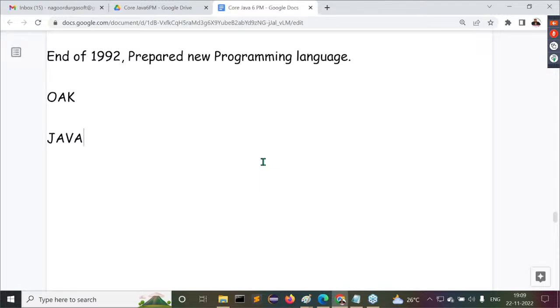And unfortunately, some people outside are trying to give an abbreviation for Java, JAVA. Don't fall for that abbreviation. That is fake information. I checked the total documentation of Java, and I am telling you, no abbreviation is available for Java. If anybody gives an abbreviation for Java, that is their opinion only. Sun Microsystems has not given any official abbreviation for Java, because there is no abbreviation. Java is actually a coffee powder name.